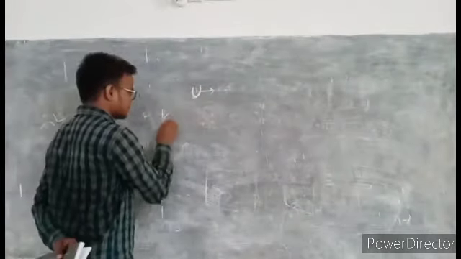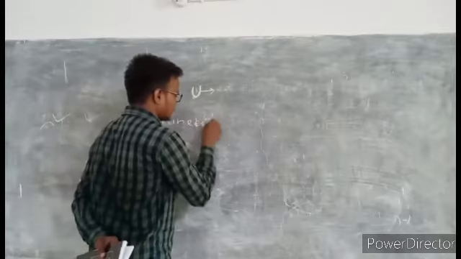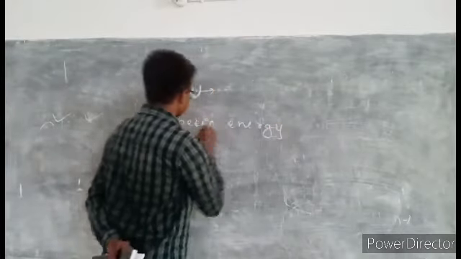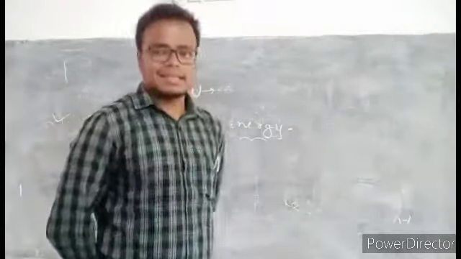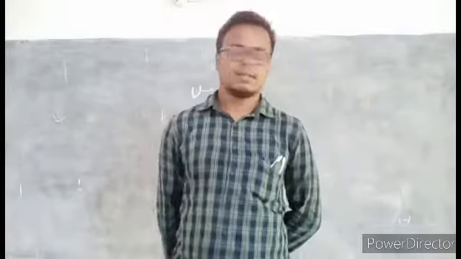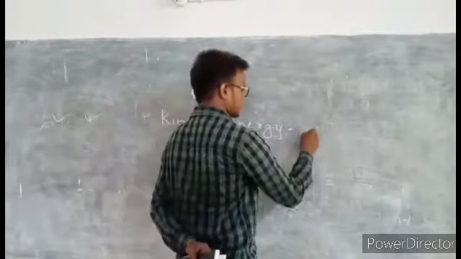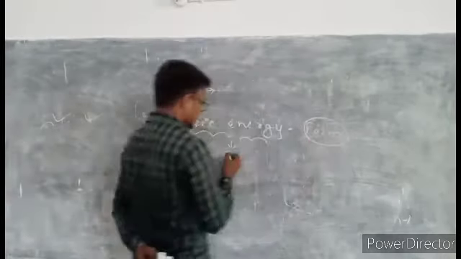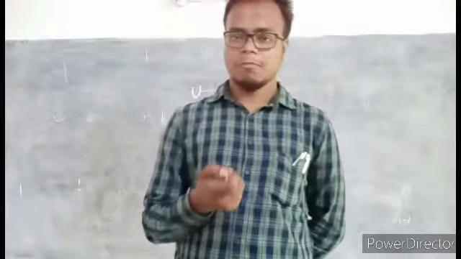Likewise, when we go through kinetic energy, it is a type or form of energy possessed by an object when it is in motion.